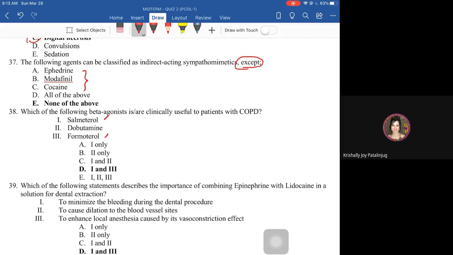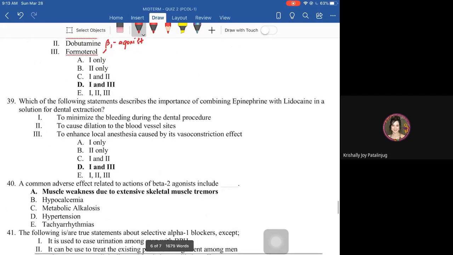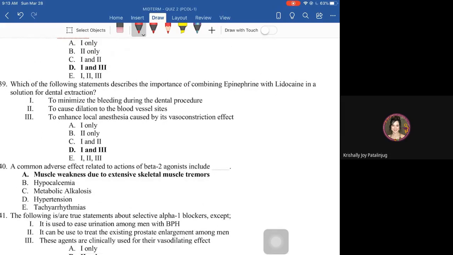Salmeterol and formoterol, these are beta 2 agonists. Okay, particularly these are LABAs, long-acting beta 2 agonists. Dobutamine, it has nothing to do with the beta 2 in the bronchioles. Okay, this is more on beta 1 receptor agonist.